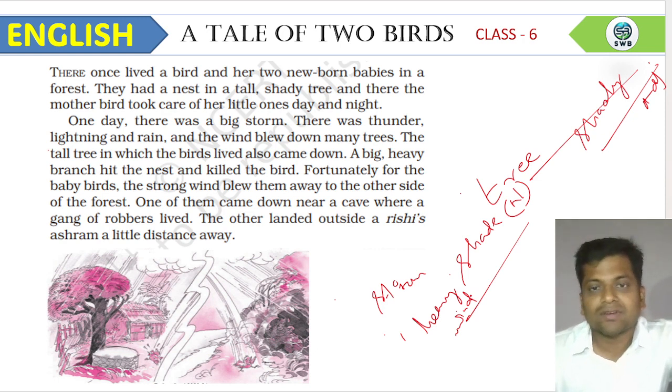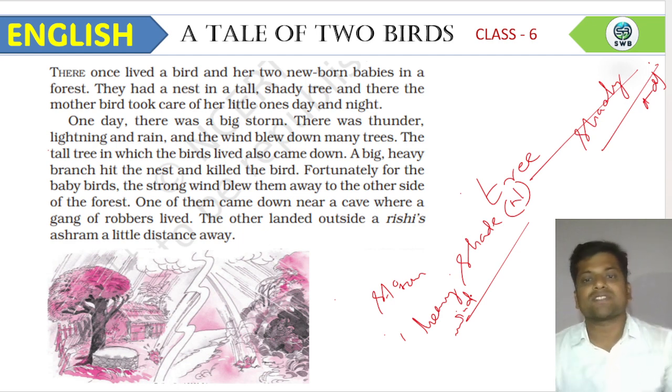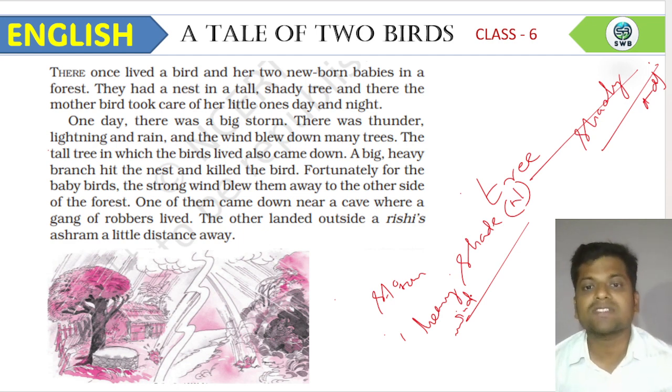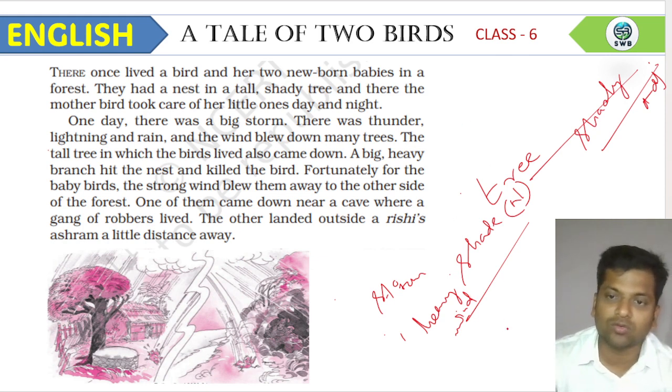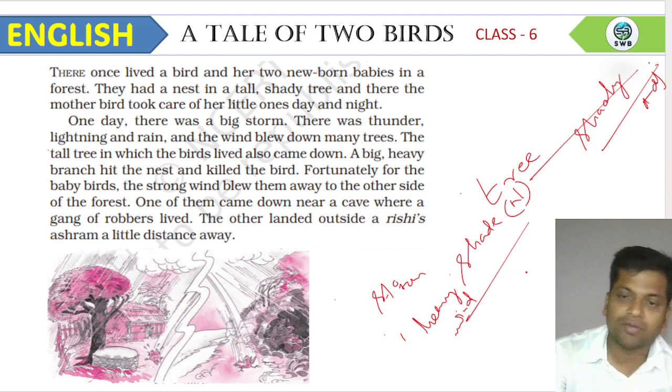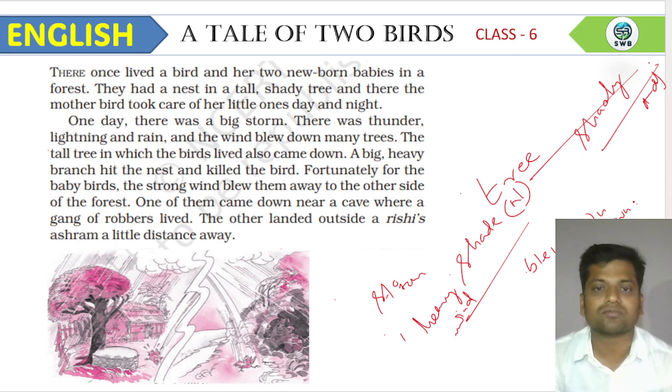For this reason, many trees blew down. Blew down means fell down.